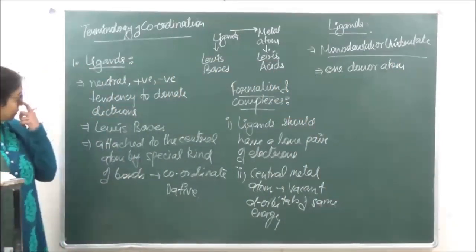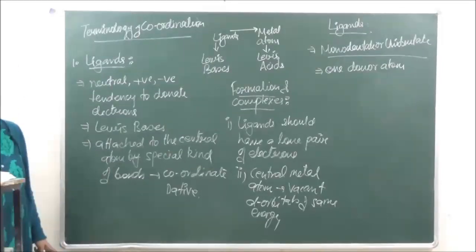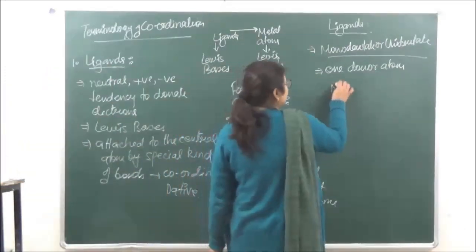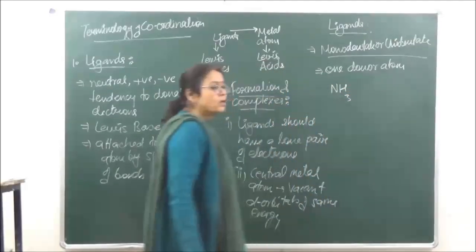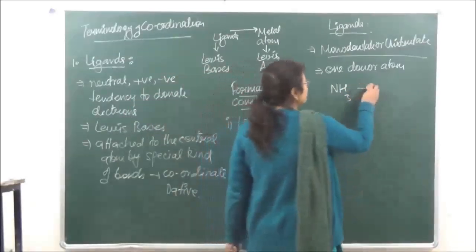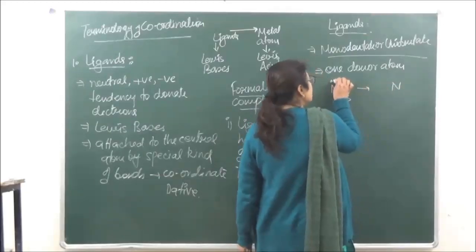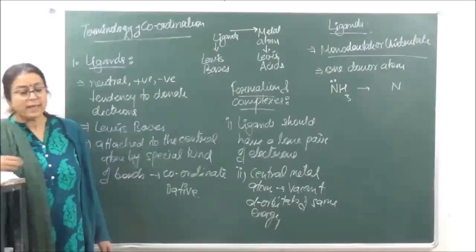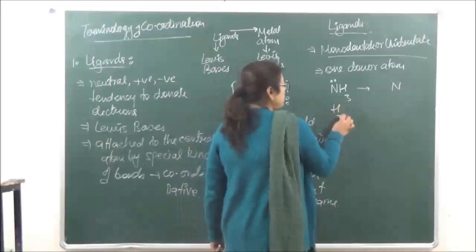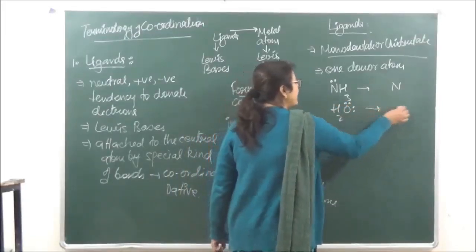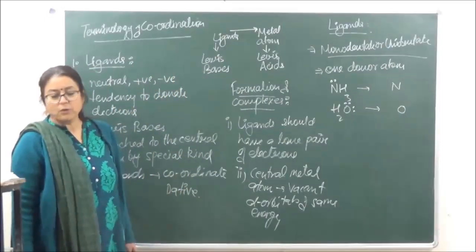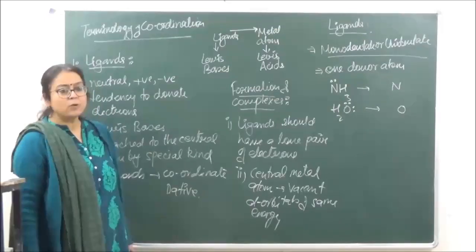So they are going to have only one donor atom or one electron pair to be supplied to the central metal atom. There are many, as we were discussing yesterday when the light just went off. So NH3, this is ammonia. The donor atom in this case is going to be nitrogen because of the lone pair of electrons present on ammonia. Okay? Then we have water. The donor atom in this is going to be oxygen. As oxygen has two lone pairs of electrons, but it will only donate one lone pair over here. One donor atom is there.